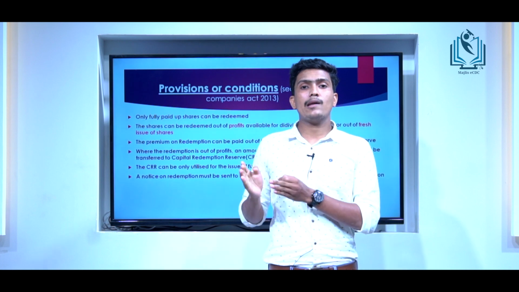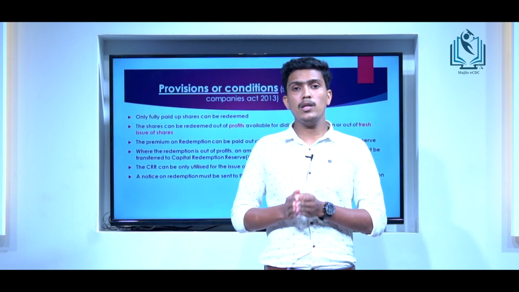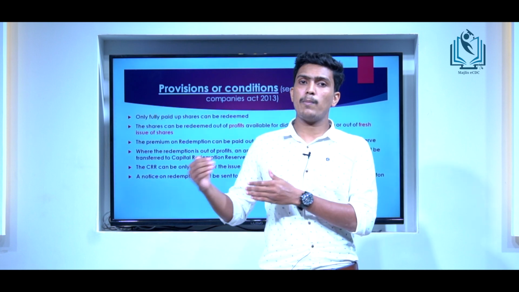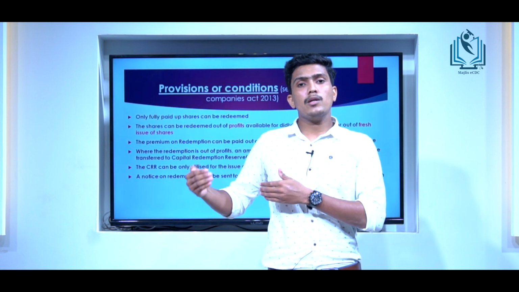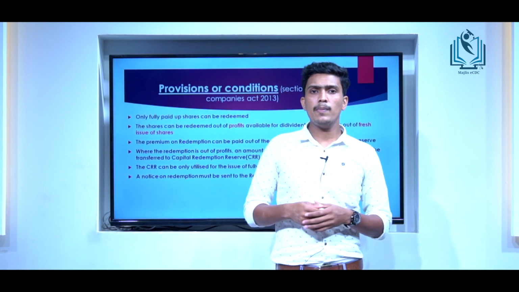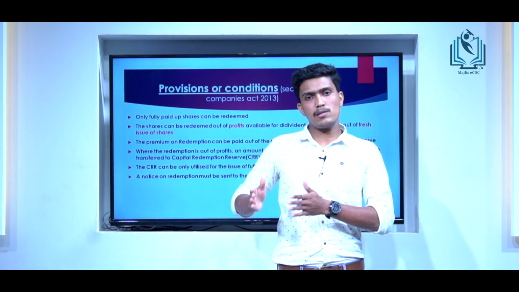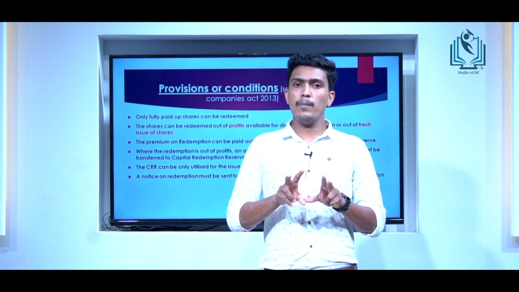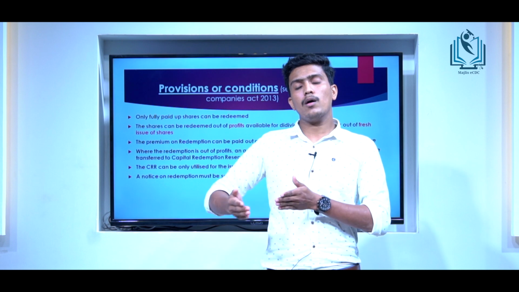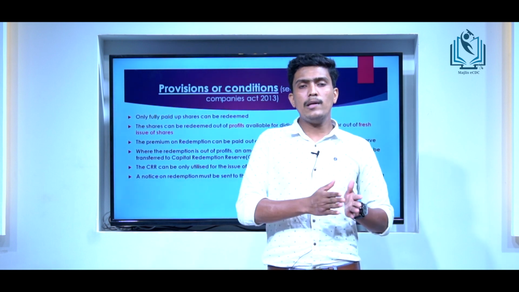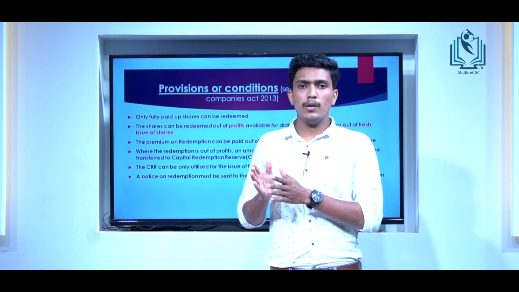And also there is another way, that is issue of new shares, which means the company can issue new shares to the public. While issuing the new shares, the company can collect new cash. By using that fund, the company can make the payment to existing preference shareholders. So there are two ways for the company to find the amount required for the redemption.